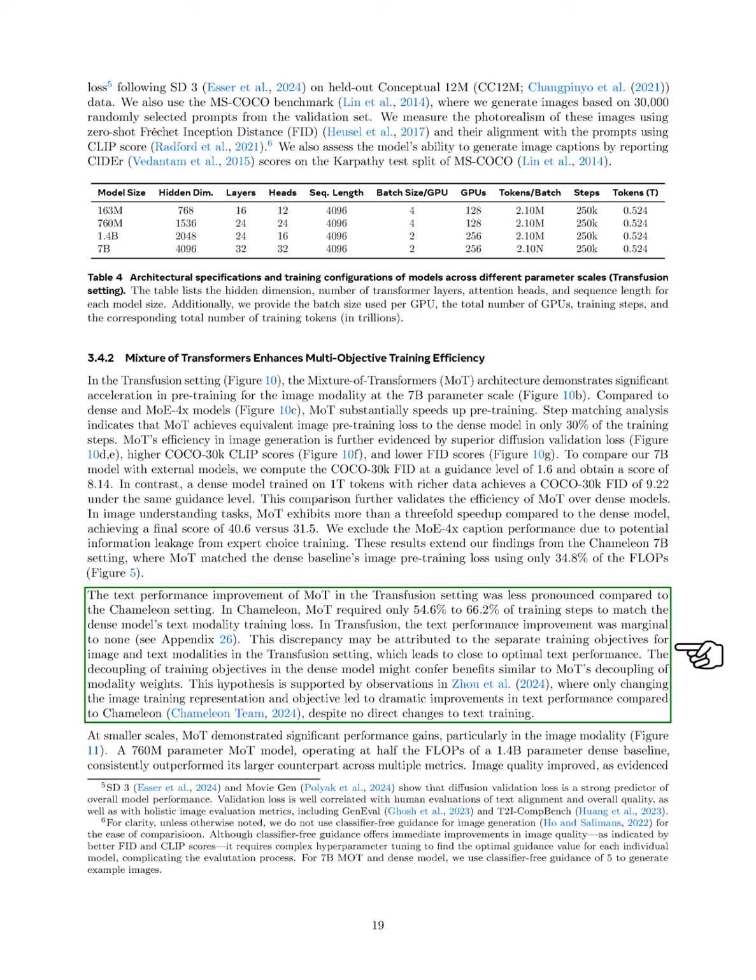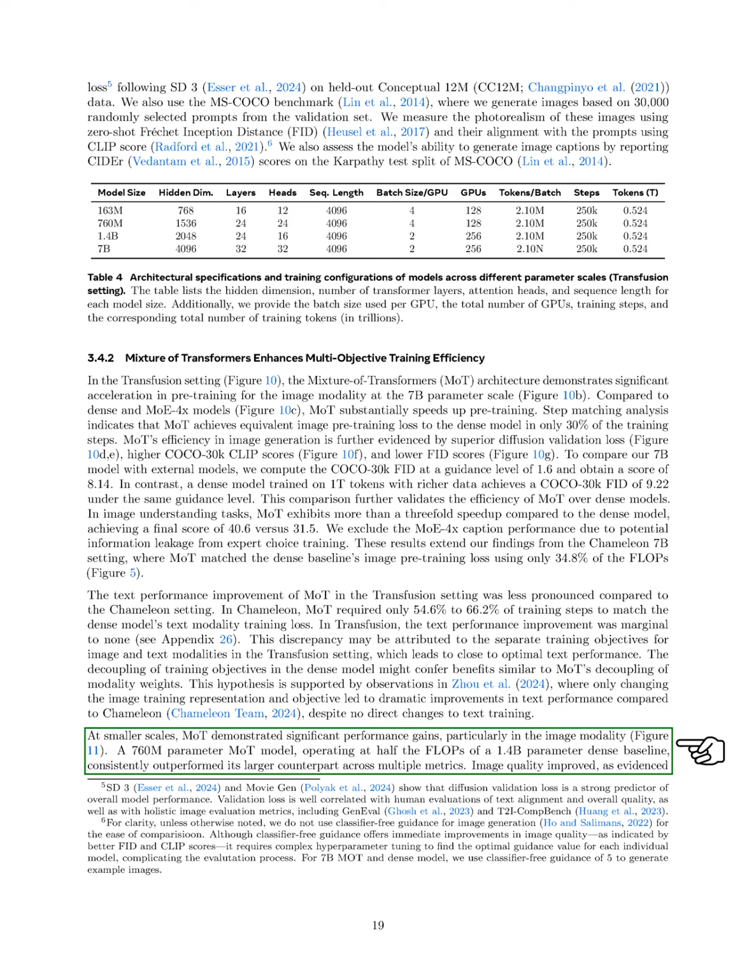The improvement in text performance for MoT in the transfusion setting was less significant than in the Chameleon setting, where MoT required only 54.6% to 66.2% of the training steps to match the dense model's text training loss. In transfusion, the text performance improvement was minimal, likely due to the separate training objectives for image and text modalities, which led to nearly optimal text performance. The decoupling of training objectives in the dense model may provide benefits similar to MoT's decoupling of modality weights.